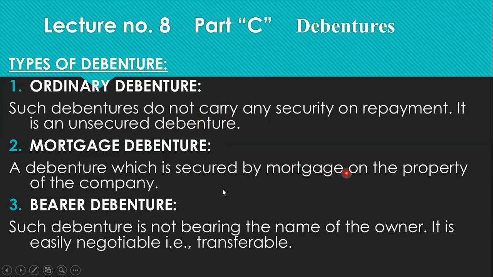So bearer is that type of debenture in which there is no name of the owner. The advantage of this type of bearer debenture is that it is easily negotiable. Negotiable here means transferable. In the market, the owner can transfer it to another person, and the one whose name will be written there will claim the amount of the debenture from the company.